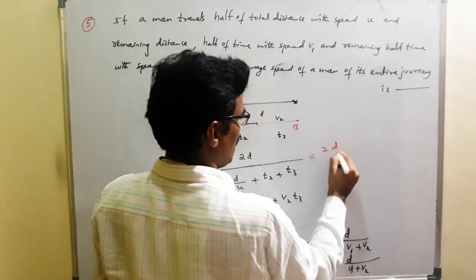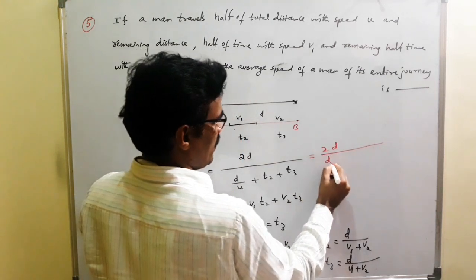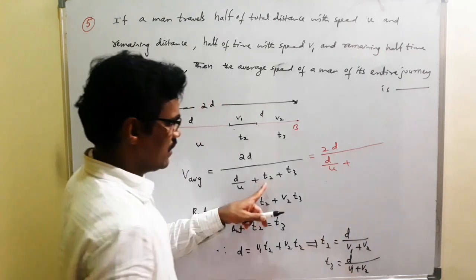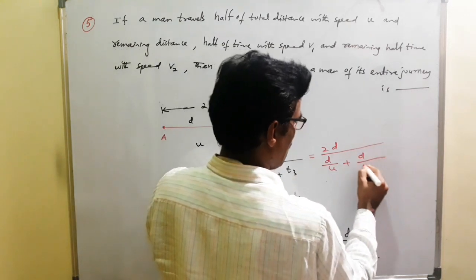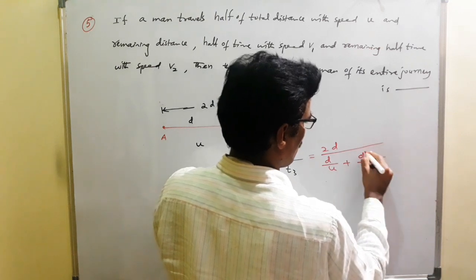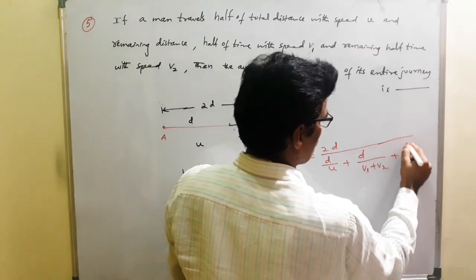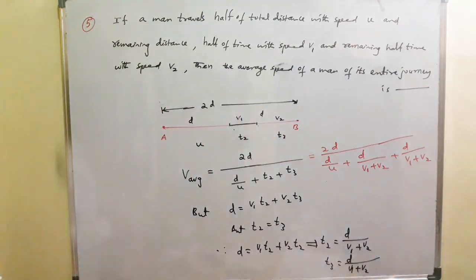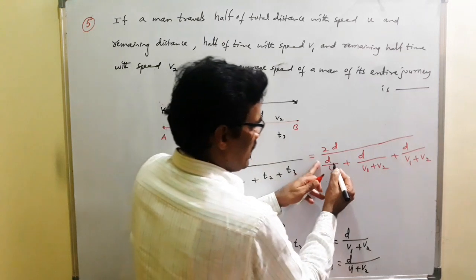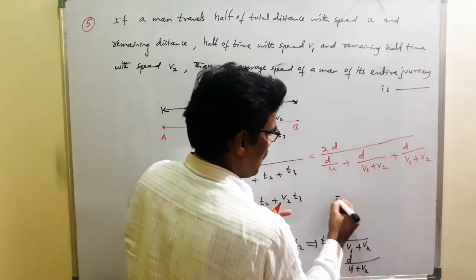Therefore, 2D by D by u, plus T2 plus T3. T2 is D by V1 plus V2. Next T3 also D by V1 plus V2. In this, which is common and cancels? D common and cancels.